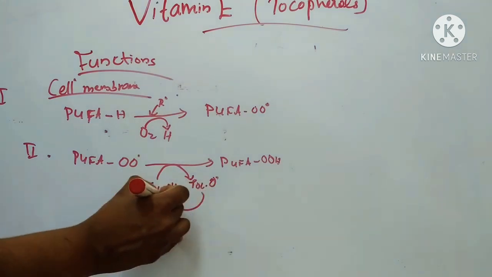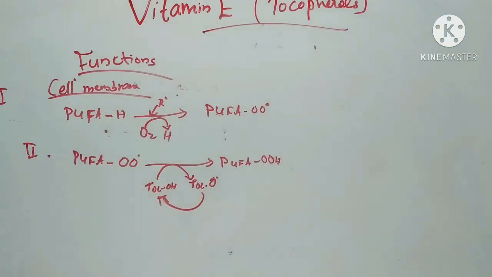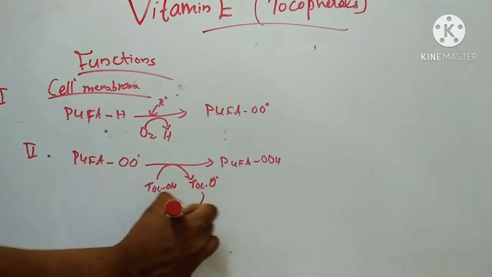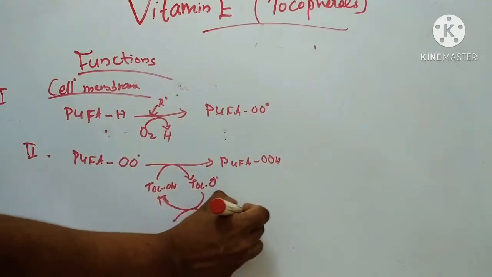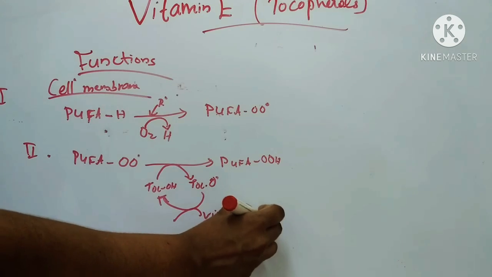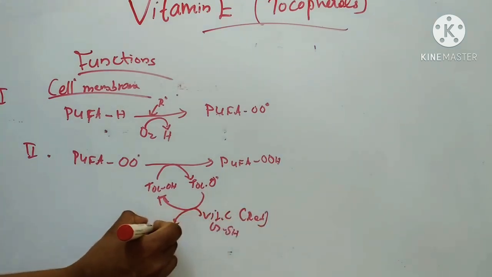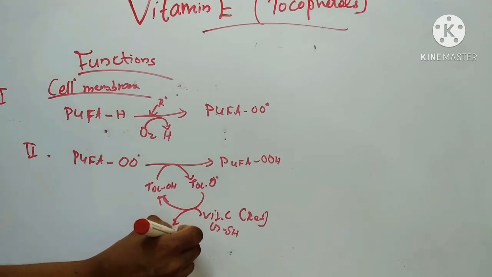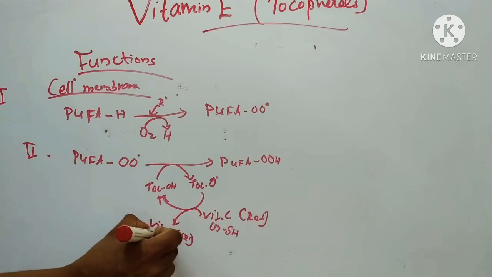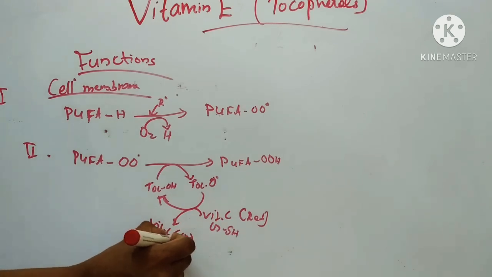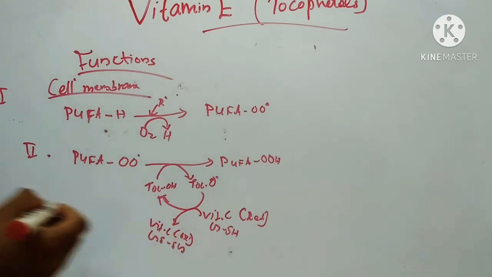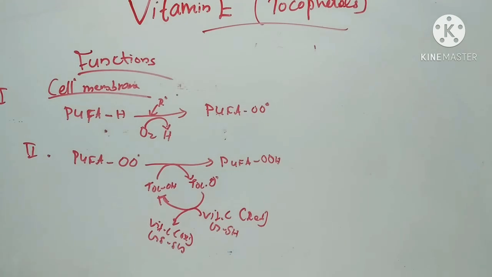Then it is converted again back to free tocopherol with the help of vitamin C reduced or GSH. Here vitamin C is oxidized, or GSSG.